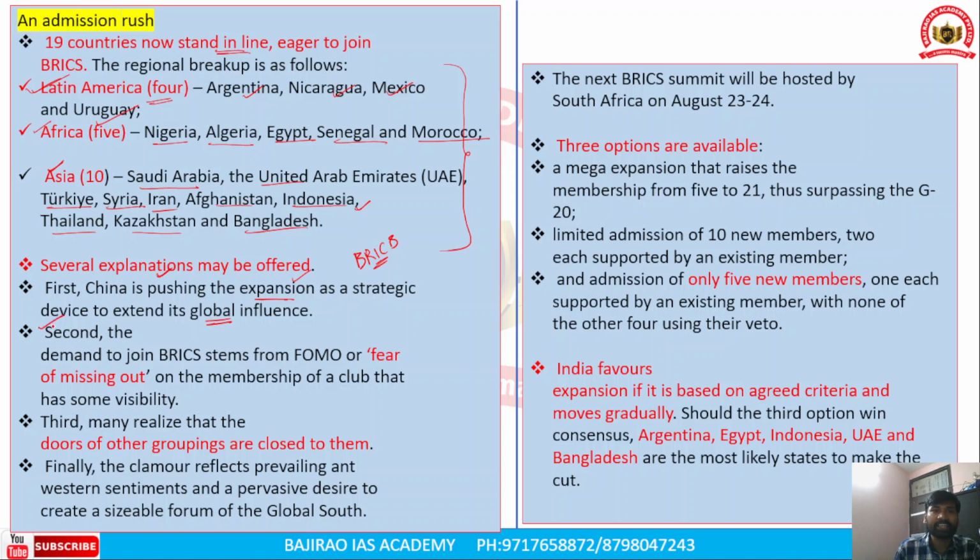And the second explanation maybe is that the demand to join BRICS stems from FOMO, fear of missing out on the membership of a club that has some visibility. Okay, so there is a fear of missing out among several countries, that they may miss the membership of the BRICS grouping, and that has some visibility.